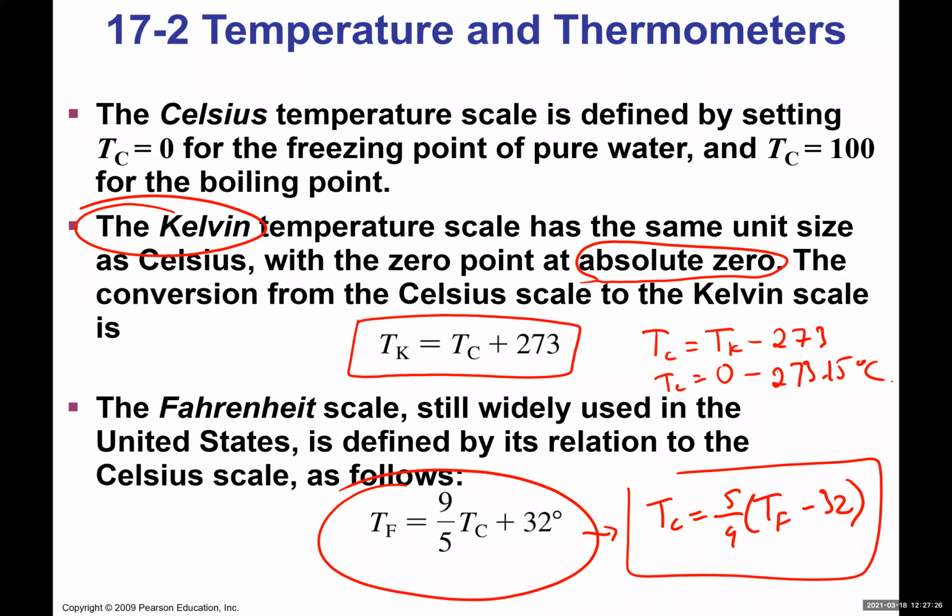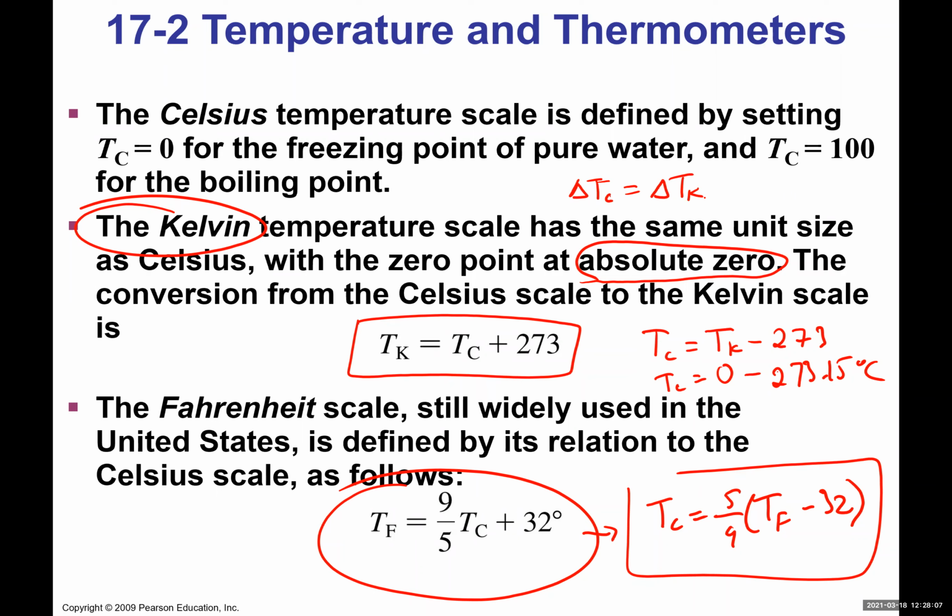But at this point, think like this: there are three temperature measuring scales: Celsius, Kelvin, and Fahrenheit. I almost never use Fahrenheit, at least in this class. Mostly it's going to be Celsius or Kelvin. I can use either Celsius or Kelvin, because one important thing is this: when you look at how the temperature changes, going from an initial temperature to a final temperature, the change in temperature in Celsius corresponds to exactly the same temperature change in Kelvin. That means delta T is exactly the same for Kelvin and Celsius.